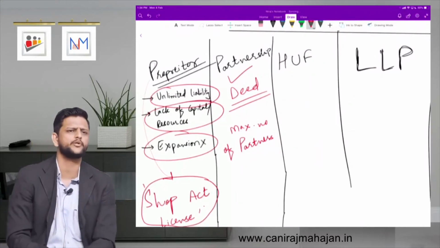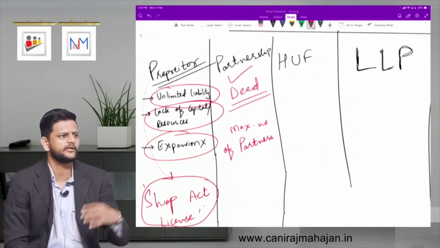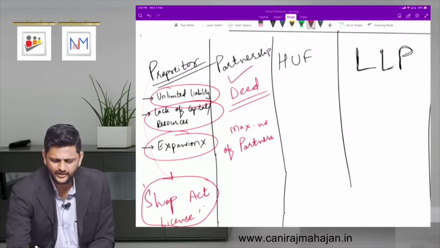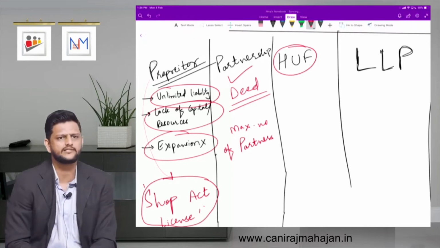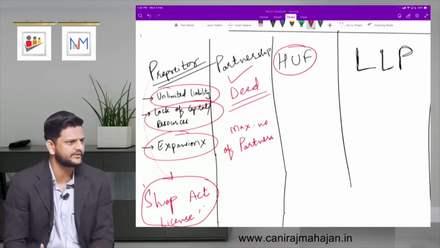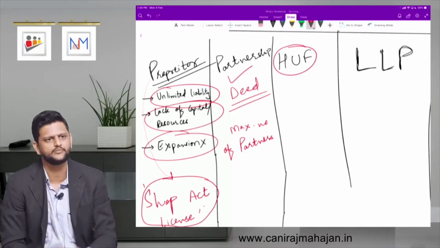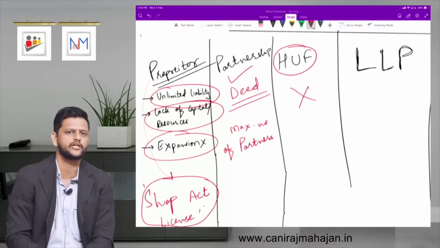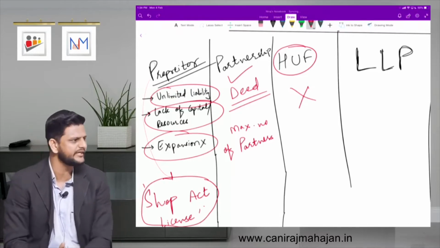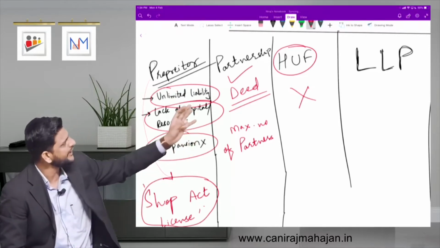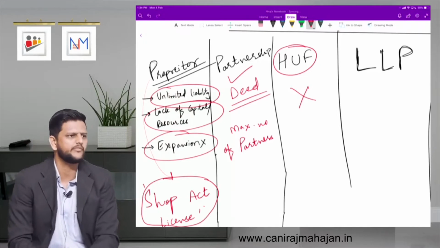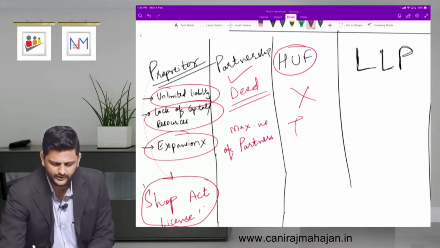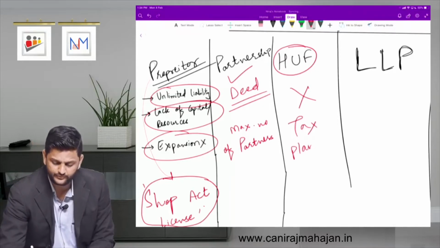And again there is no separation between partner and partnership. So again partnership firm is as such not treated as a separate legal entity. HUF is not even ideal as such for business because it is only family restricted. So it is not something very professional that you can do too much out of. Okay. So HUF as such is out of question over here. Professionally I am talking about. HUF is something when you have a very small or close business, you can expand from proprietorship to HUF. But something you want to do on a big scale, HUF does not come into picture. HUF is also mainly used for tax planning that we will see later on.